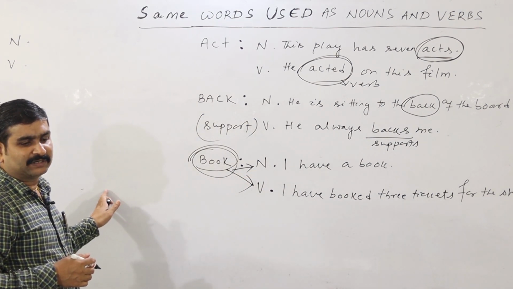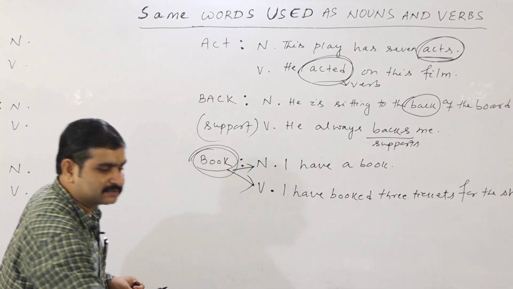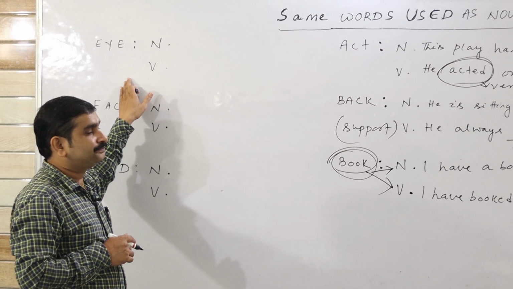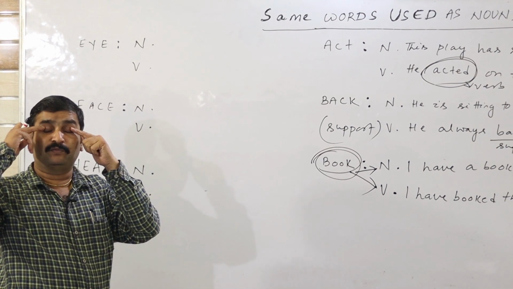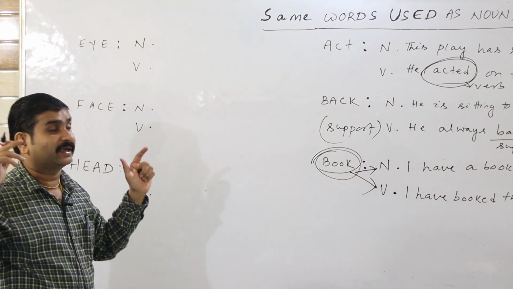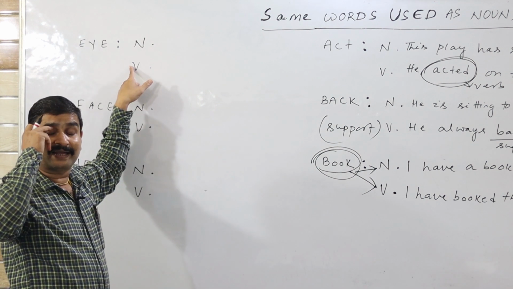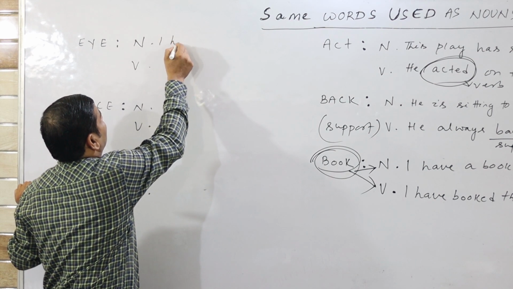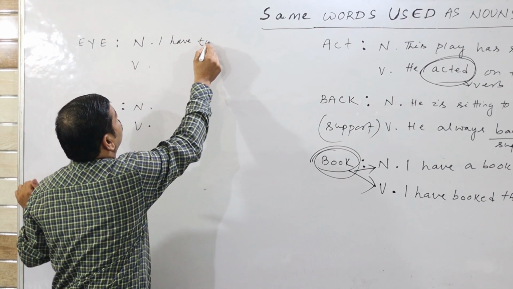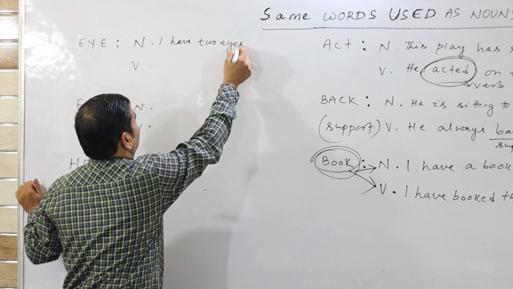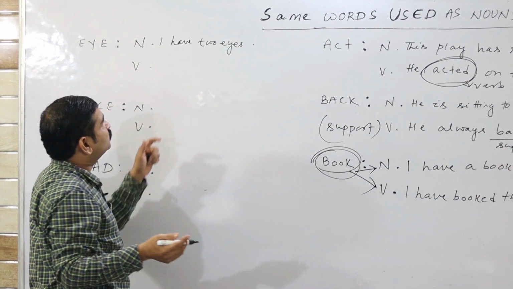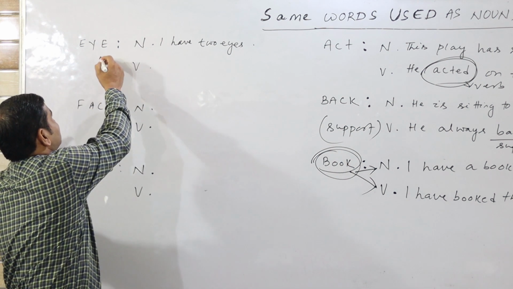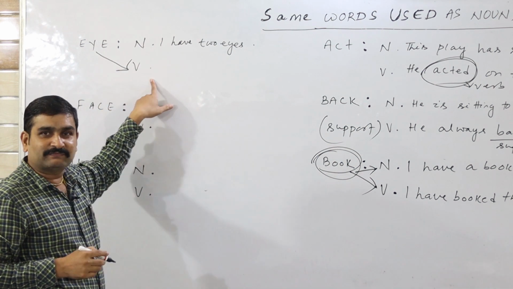Now let me tell you the next category of words. And what are the words here? I have written here. All of you look at it. I. All of you look. I have how many eyes? 2 eyes. Okay. So when I use it as eye, that is the noun. Example: I have 2 eyes. So that is noun. Eyes, noun. Then how is eye used as a verb?